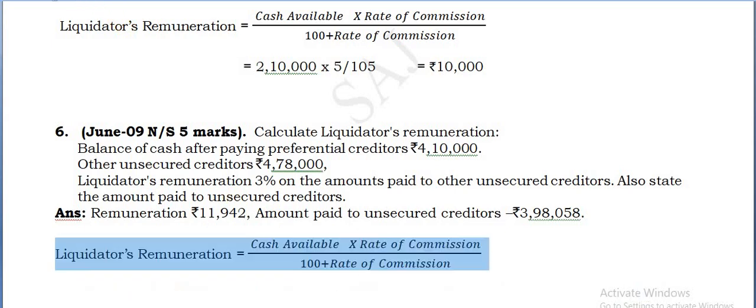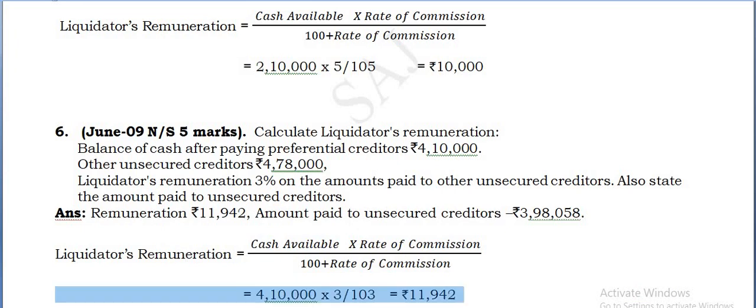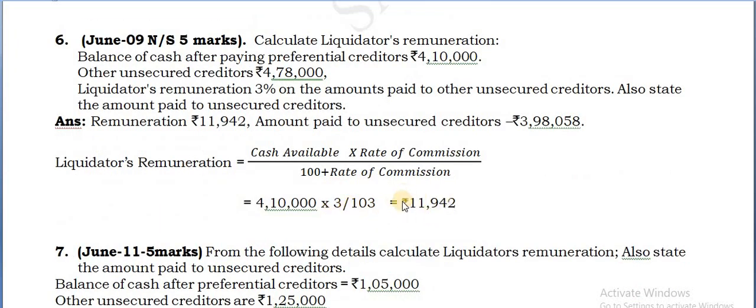So first you write the formula there. Then you can substitute the amount. So 4,10,000 into 3/103, you are getting 11,942. That is the liquidator's remuneration on amount paid to unsecured creditors.